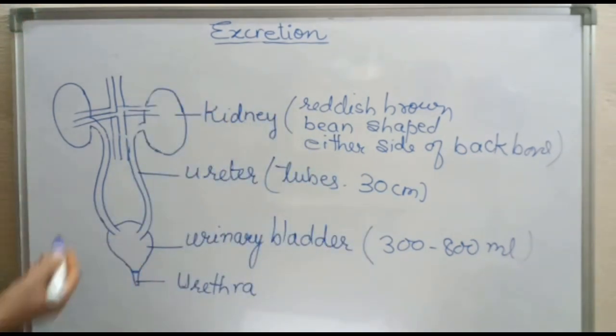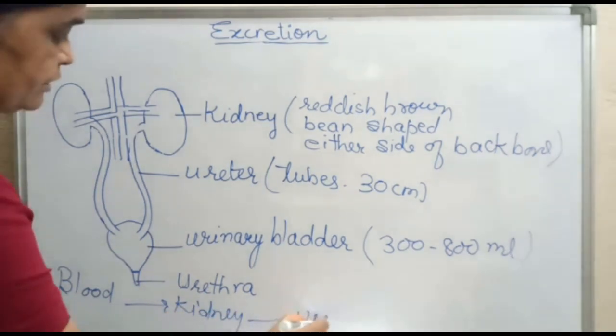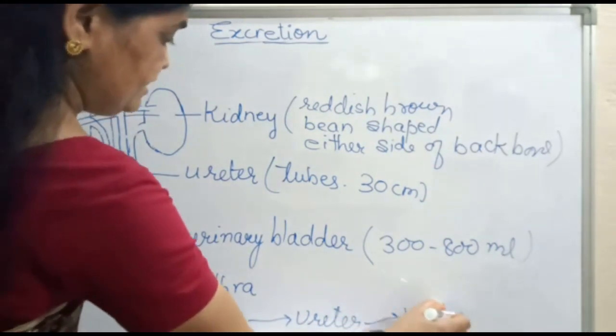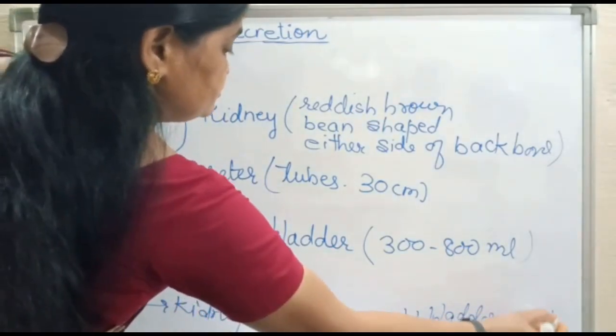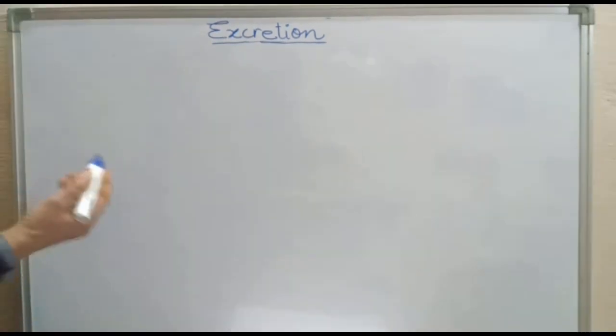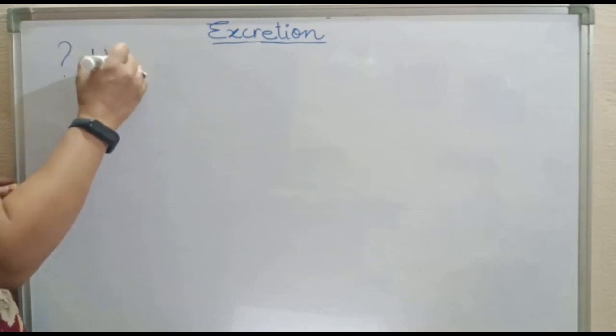Now see the process. Blood comes in kidney, right? Now from kidney it goes through ureter to urinary bladder. From urinary bladder, urethra, right? This formation of urine is not that simple as we are talking here. So now we will discuss how urine is produced, okay?